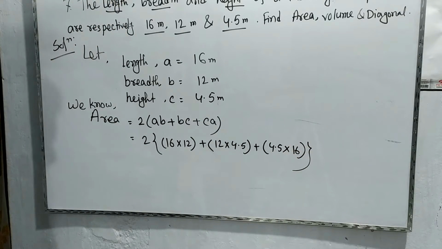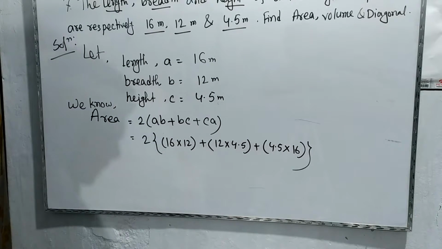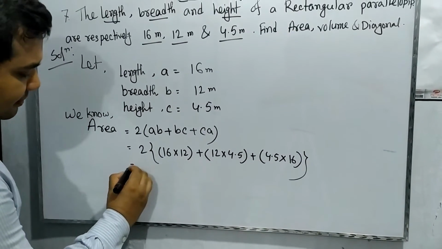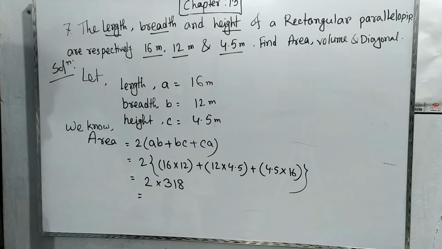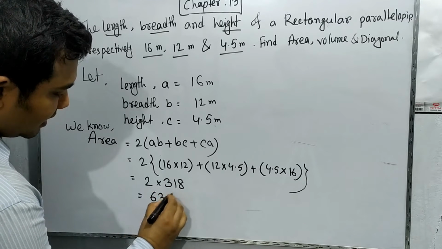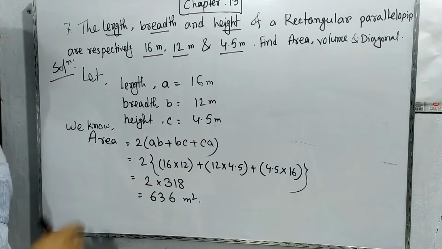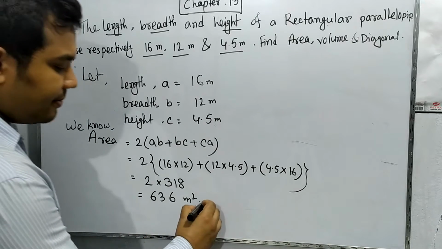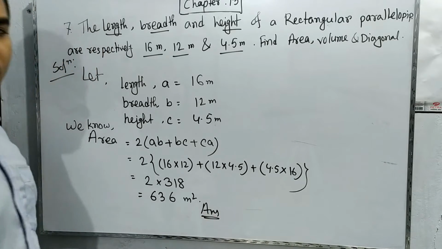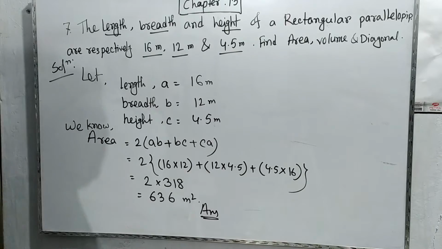If we multiply all of this, we get 318, and multiplying by 2 finally we get 636 meter square. Since this is the area, our unit will be meter square. So this is answer number 1, the area. Now we have to find the volume and diagonal.